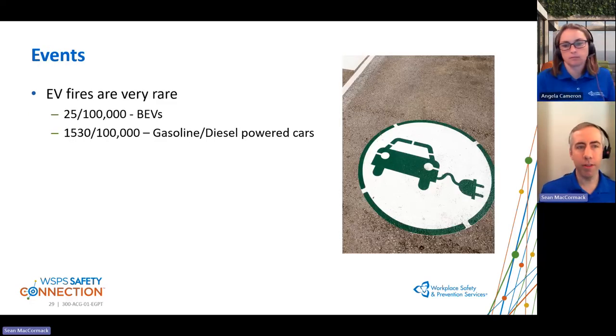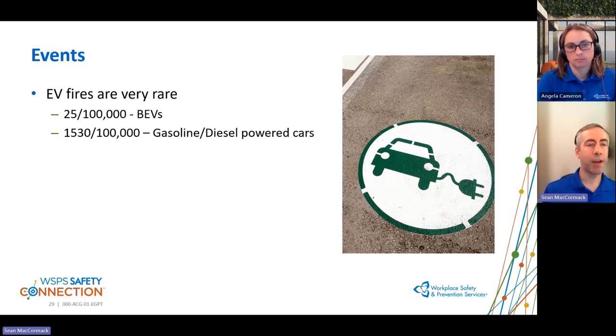However, despite what the news and at times Facebook might want us to believe, BEV fires are quite rare, with about 25 fires per 100,000 vehicles on the road. This is opposed to over 1,500 fires per 100,000 for gas or diesel powered cars. And one of the things that we found with all vehicles is the older the vehicle, the more likely it is to catch fire. So while they are rare, they are definitely covered on the news, and they often are a total loss of vehicle and difficult to put out. So there is a right to be afraid and worried about them, but it's not as common as we might believe.